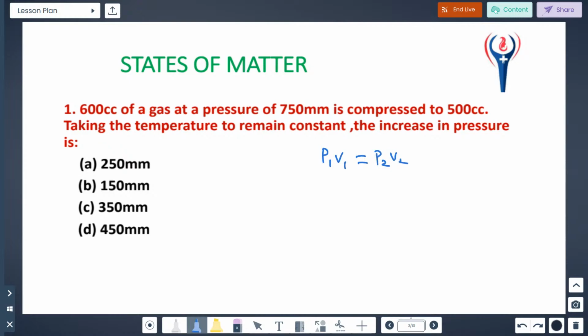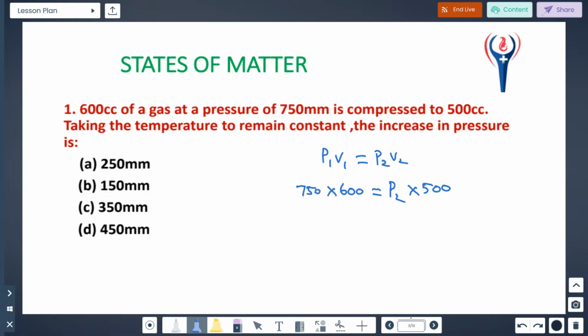The first one, 600 cc of gas at a pressure of 750 millimeter. So here the volume is 600, the pressure is 750, which is equal to P2. They are asking only pressure, so P2 you keep as it is. Compressed to 500 cc, into